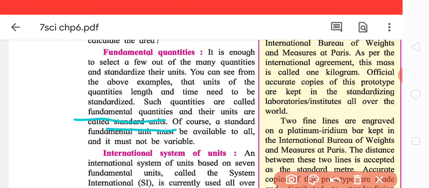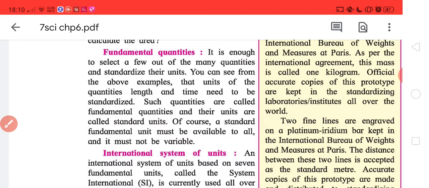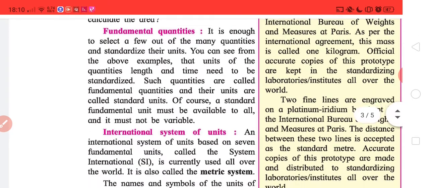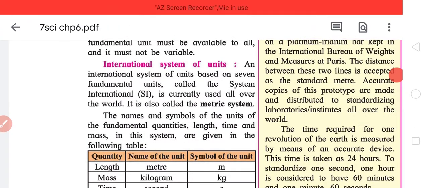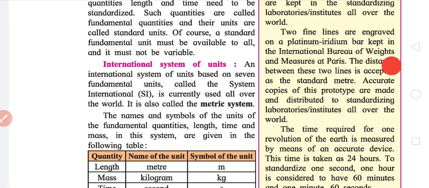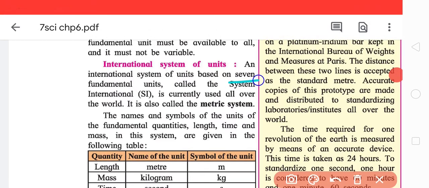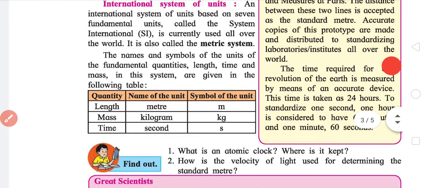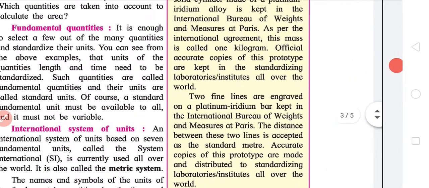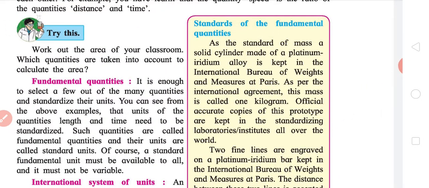Of course, a standard unit must be available to all and it must not be variable. Naturally, what we define as 1 meter should be the same in Delhi as well as Maharashtra. It should not change. So what is it? An international system based on the 7 fundamental units is called System International, SI unit, which is used all over the world. It is also called the metric system.